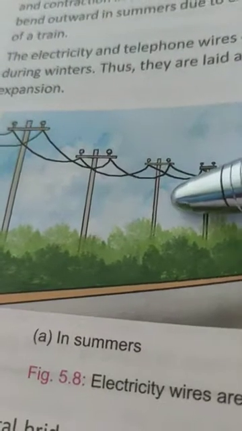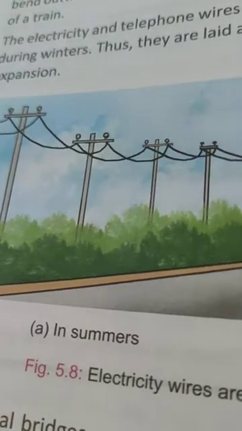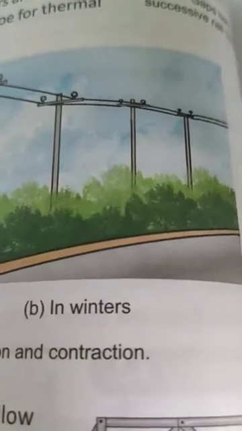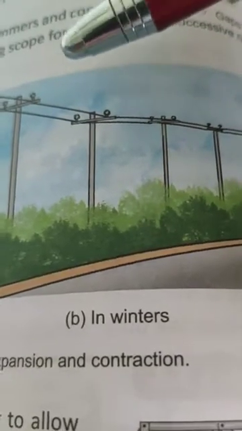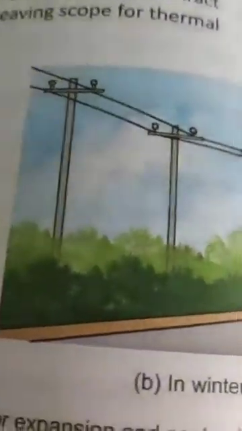So that is why you can see in this picture, in summer all the wires are sagging. Get it? Because it expands with the sun's heat, the scorching sun heat, okay. And now see, in the winter it will again retain its own space. It will be tight and straight. But many times it may be asked in a question, why do the electrical wires between poles have some space? Why is some space left? It is to give enough space for contraction and expansion.